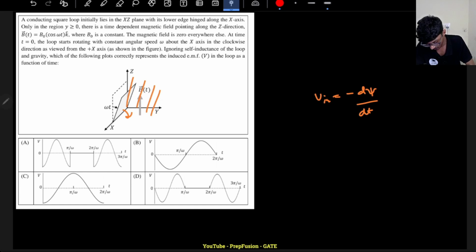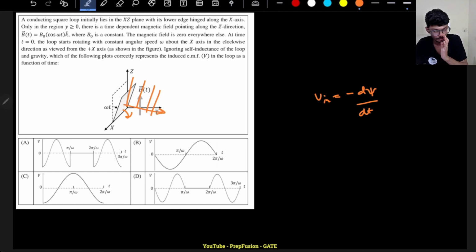Basically what is the area vector? Area vector is perpendicular to the surface, this is the A cap area vector. So I see that the area that is perpendicular to the flux only is responsible for flux cutting.